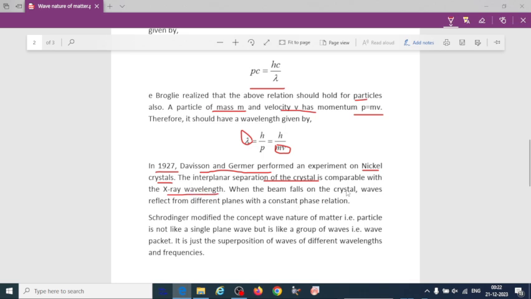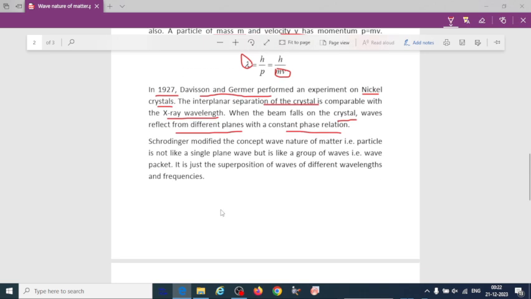So when a beam falls on the crystal, waves are reflected from different planes, which have a constant phase relation. So this wave nature or dual nature of particles is explained with the help of the Davisson Germer experiment.